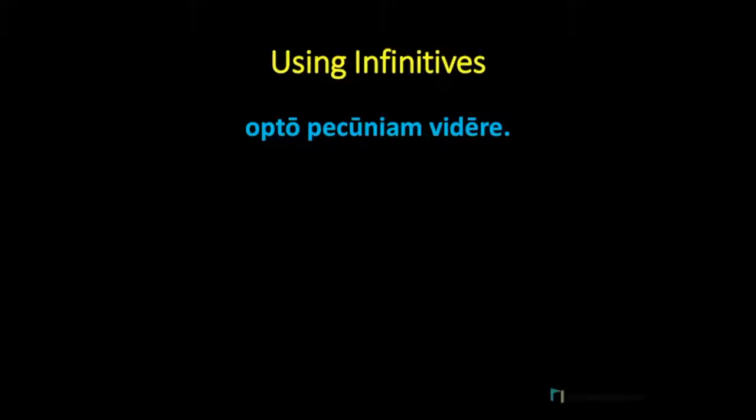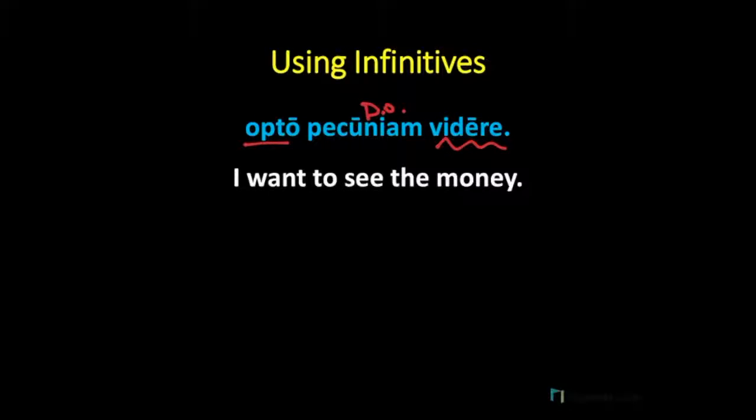Opto pecuniam videre. Our main verb is opto, and our infinitive is videre. This is a present active infinitive, and I marked that with a squiggle underline to differentiate it from the main verb. Now, pecuniam is an accusative singular direct object, so I'll mark that as direct object. And we translate this as, I want to see the money. We call this a complementary use of the infinitive. The idea of seeing completes the idea of the want. Basically to say, I want, makes no sense, and it asks for an infinitive to go along with it.